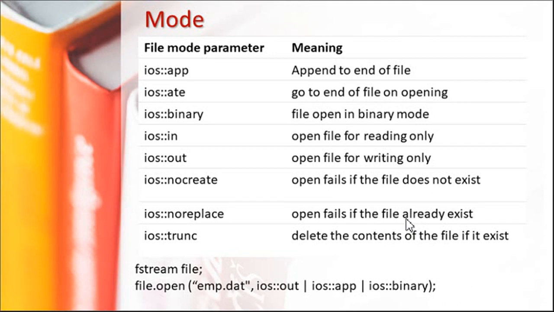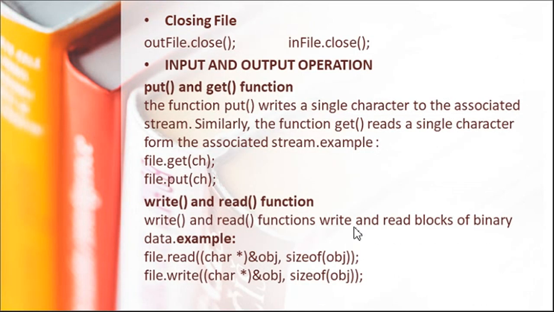So like this there are modes, and we can open a file in different modes by using bitwise ORing. Here we can open a file name with ios::out, bitwise OR, app and binary. So a binary file is opened with output mode along with different modes. Now for closing we use the close function.